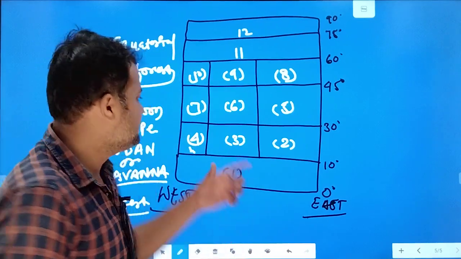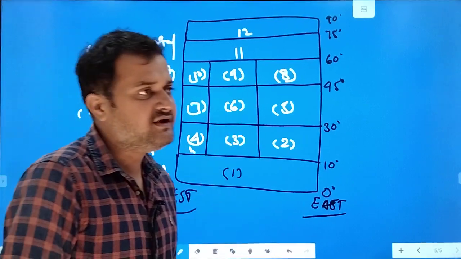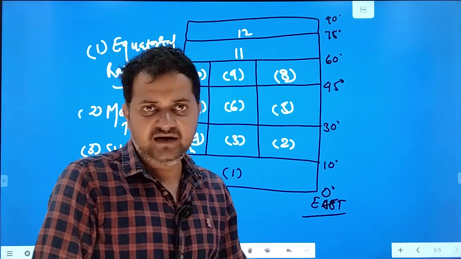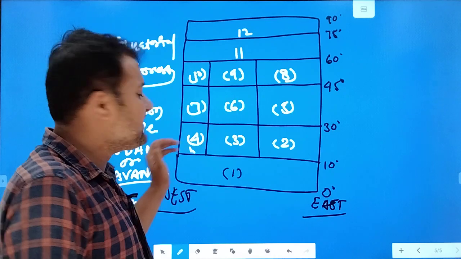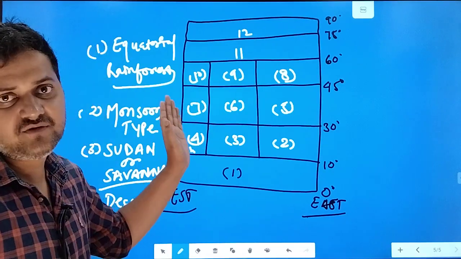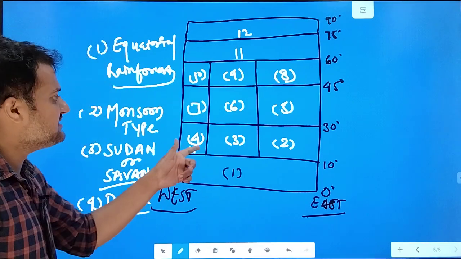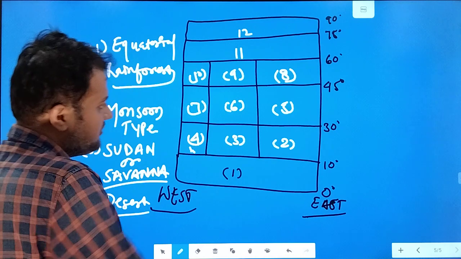The second reason is that this region lies in the subtropical high pressure belt, where instead of wind rising, there are winds that are subsiding, right? Third, there are certain ocean currents that lie on the western margin of the continent. So these are the reasons why the deserts lie around 30 degree latitude and on the western margin, okay.